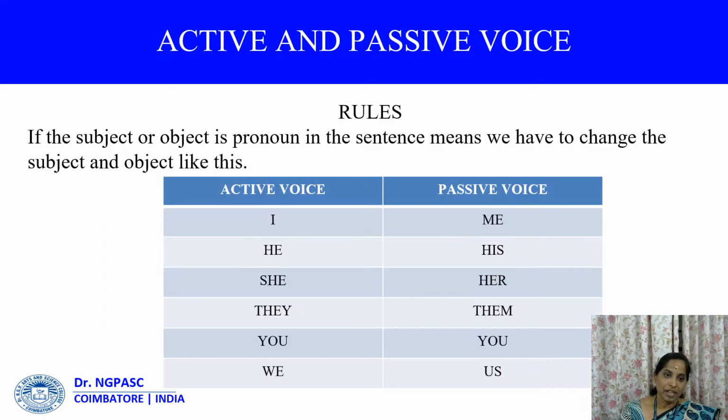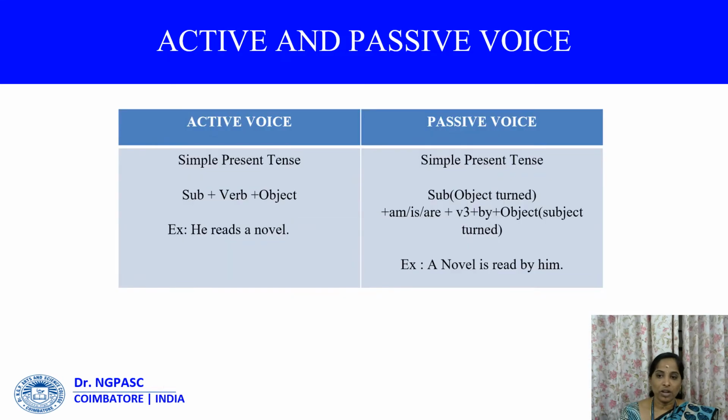Rules. If the subject or object is a pronoun in the sentence, we have to change the subject and object like this. If it is I in active voice, it has to be changed to me in passive voice. If it is he, it has to be changed to him. If it is she, it has to be changed to her. If it is they, it has to be changed to them. If it is you, it remains you. If it is we, it has to be changed to us. So these are a few rules to be followed while we are changing.